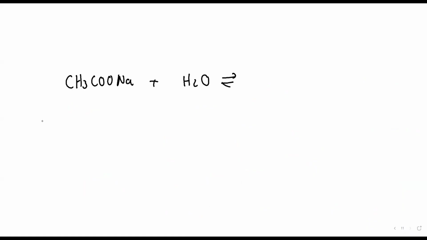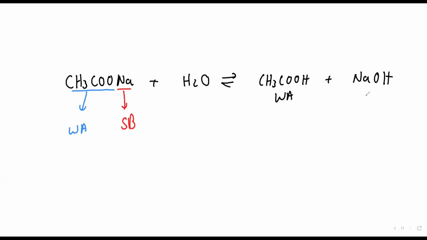Now look here, beta. Na is there, so is this a strong base or not? Tell me. And here, CH3COO comes from CH3COOH, so this is which acid, beta? Weak acid. So if I add this to water, what am I going to get? I'm going to get weak acid CH3COOH and strong base NaOH, got it, beta? And this is my salt.